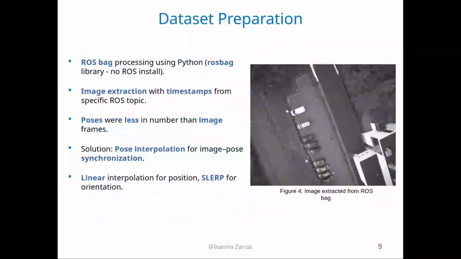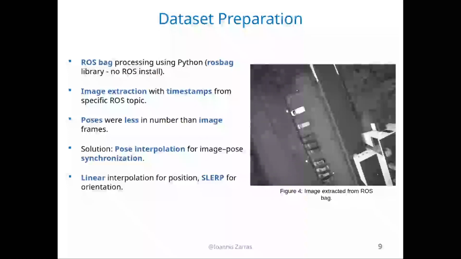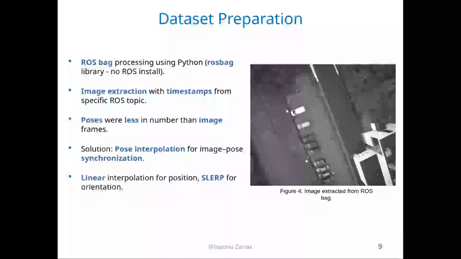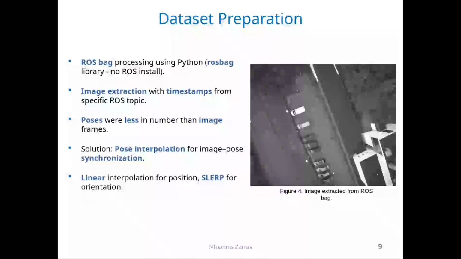The dataset is provided as ROS bags. ROS is the Robot Operating System, and in the beginning I was afraid that it would require installation, but fortunately there is a Python library called rosbag, and I was able to extract the images from the trajectories along with their timestamps pretty easily with this Python library.